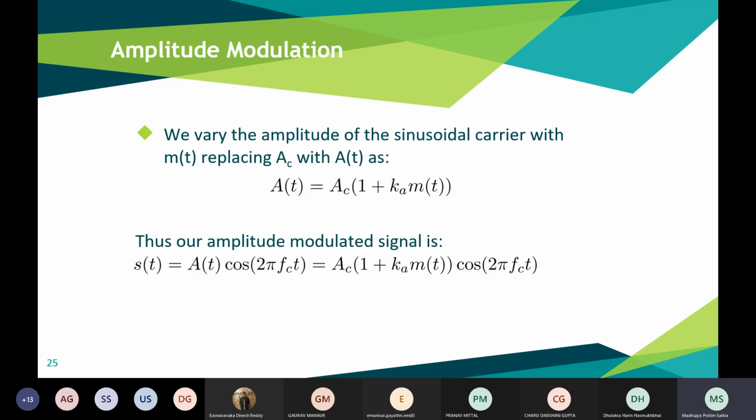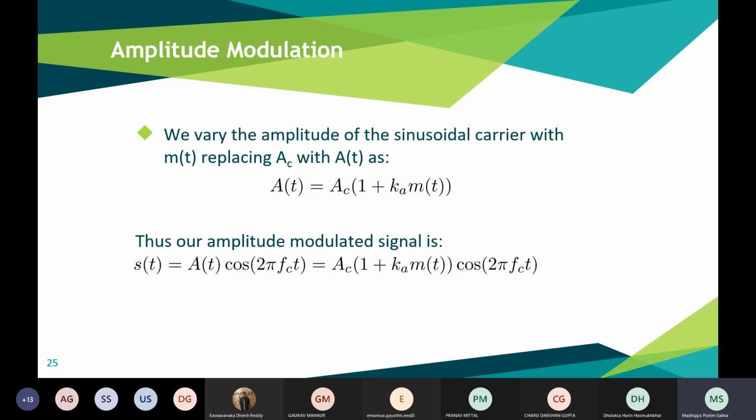So, amplitude modulation. Suppose the amplitude of the carrier signal is A(t), right? We can change it with respect to the message signal in the form where A(t) is equal to Ac (1 plus Ka m(t)). So we can see that with the variation in the message signal, the amplitude of the carrier signal will also change. So that is basically amplitude modulation. We are varying the amplitude of the carrier signal with respect to the message signal.